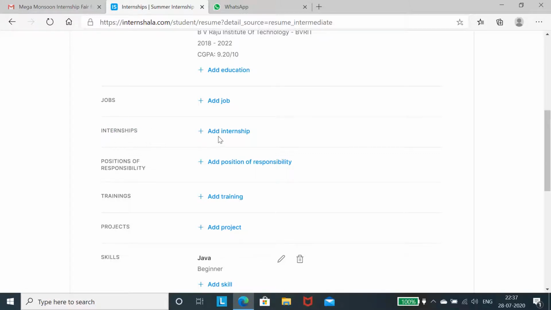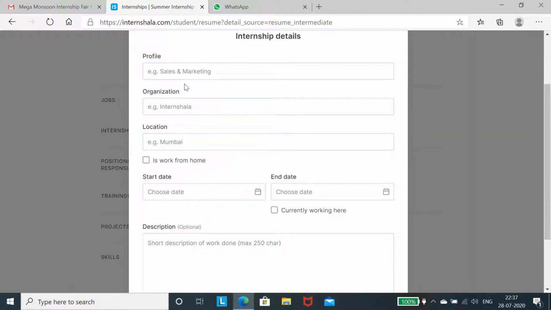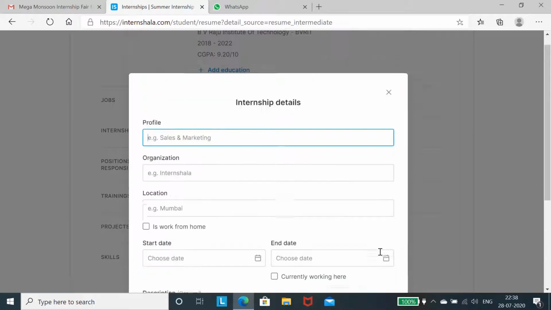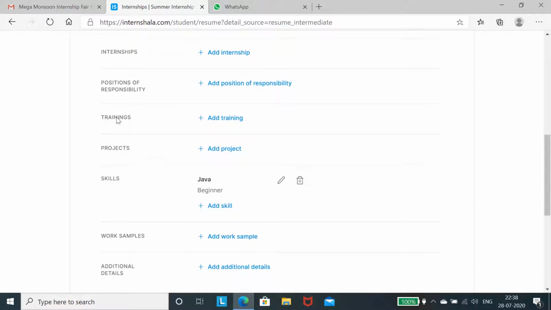Internships, if you have already done any internships, you have to select the profile where you have done, which organization provided it for you, and the location in which you have done. Is it work from home or direct, like that it is asking. The starting date and all other information you have to give, and then select save. And position of responsibility, if you have done any related to the internship, these all are applicable. If you are applying first time, it is not required for you.